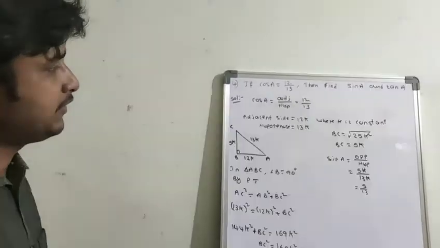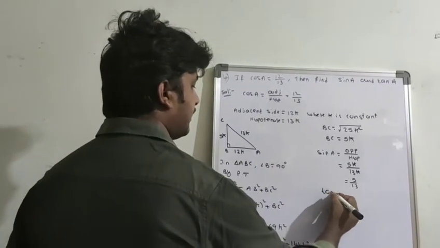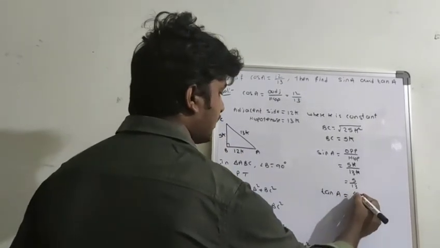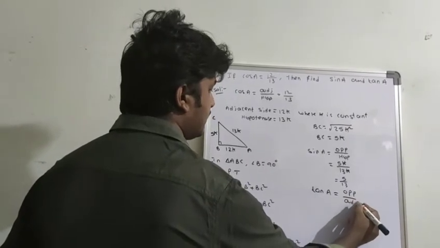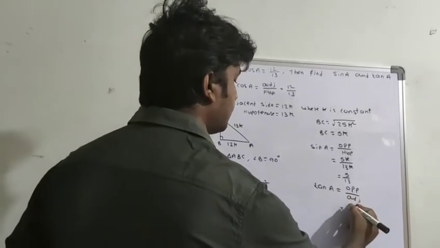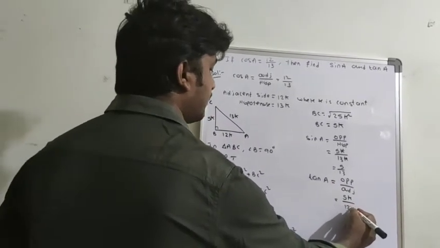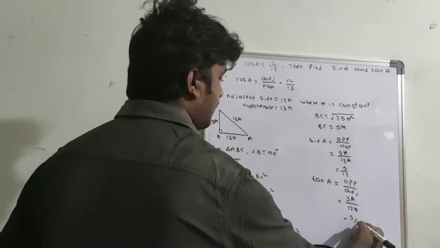So coming to, we have to find out the tan A. So tan A with respect to A, what is the formula? Opposite side by adjacent side. So with respect to tan A, what is opposite? 5k. What is adjacent side? 12k. So k gets cancelled, answer 5 by 12.